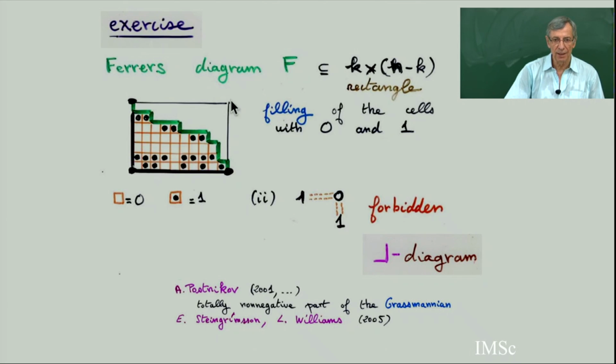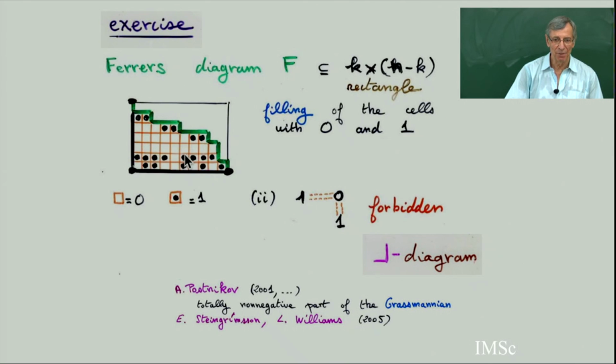And the last exercise is the so-called Le diagram. Le is this letter, L, reversed. In the French notation, you take a Ferrers diagram like this, and the condition for a Le diagram is that this pattern is forbidden. Usually people put a 1 and a 0. 0 means the empty cell, 1 means a black cell, and this pattern is forbidden.